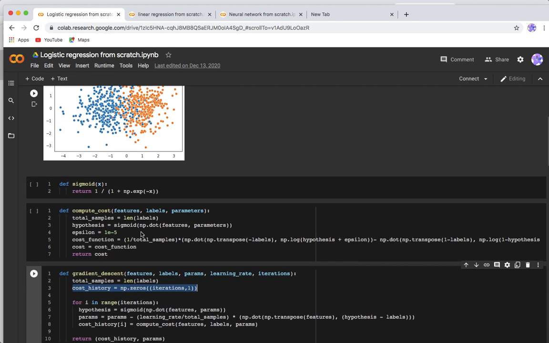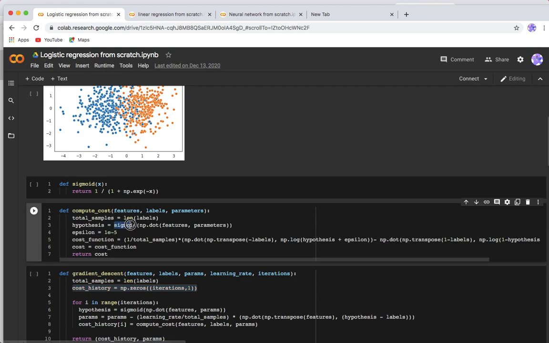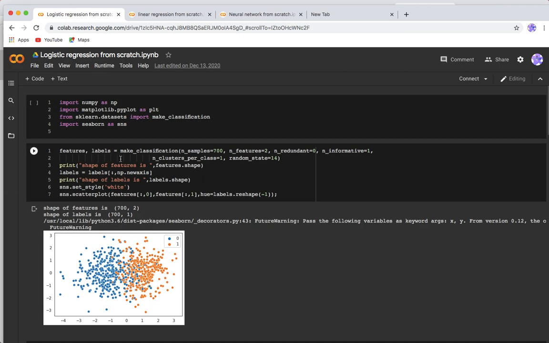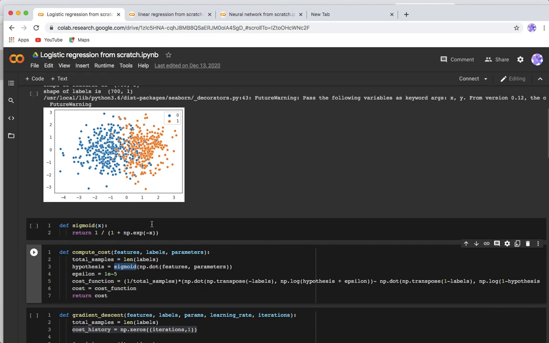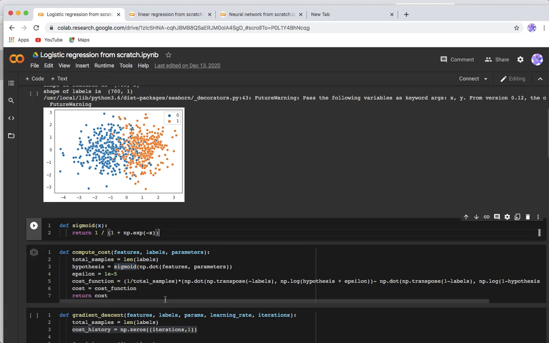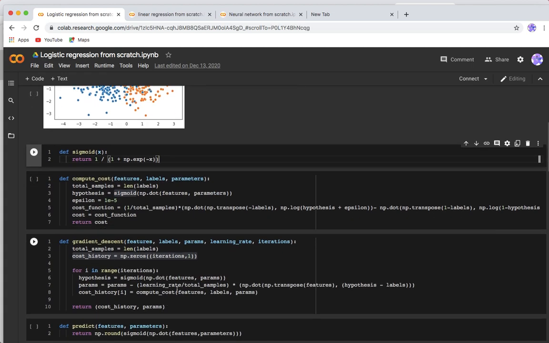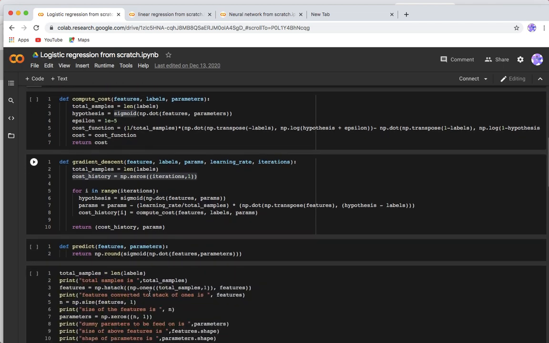Labels were the actual output and features were the inputs through which we use our parameters to find a hypothesis, which was a function. We feed this hypothesis to a sigmoid function, that is the activation function, to get the output.